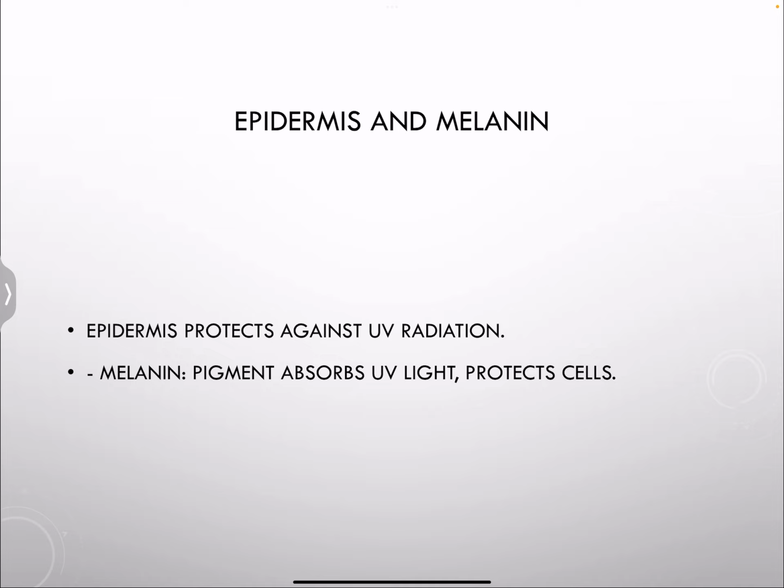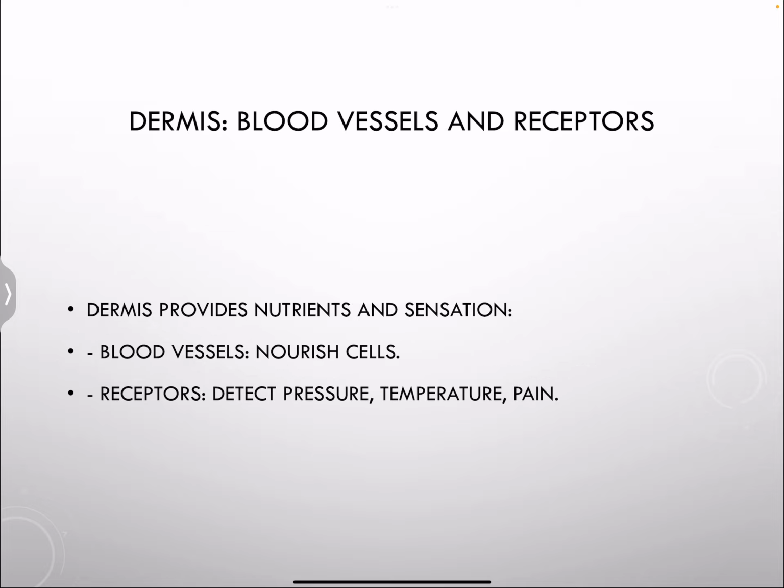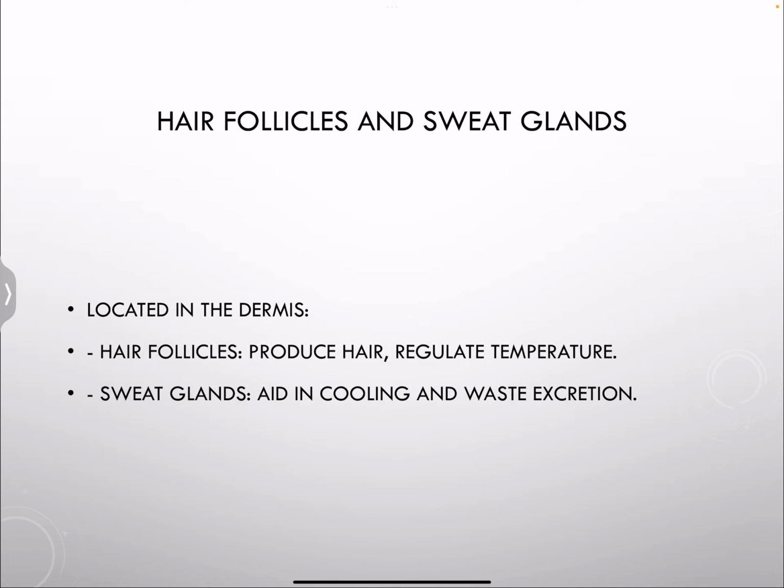Now, just small notes, the epidermis protects us against UV radiation. Why is that? Because it contains a pigment which is called melanin, and that absorbs UV light and is also there for protection of the cells. And also the dermis, as I mentioned, contains blood vessels, and those blood vessels, of course, are going to provide the cells with nutrients and oxygen, and it also has receptors which detect pressure, temperature, and pain.